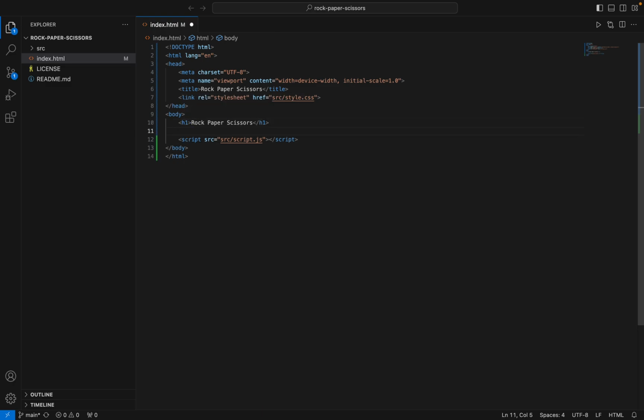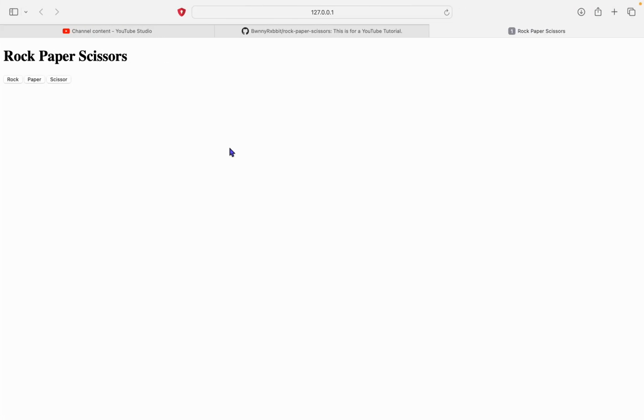Okay, now we'll make some buttons. So type button and then press on button up here. In here we'll write rock, paper, scissors. So we'll see 3 buttons up here.